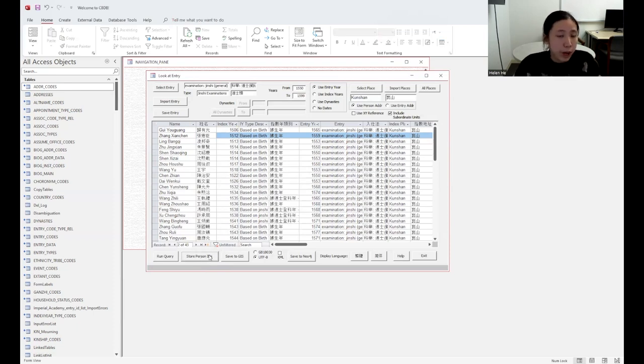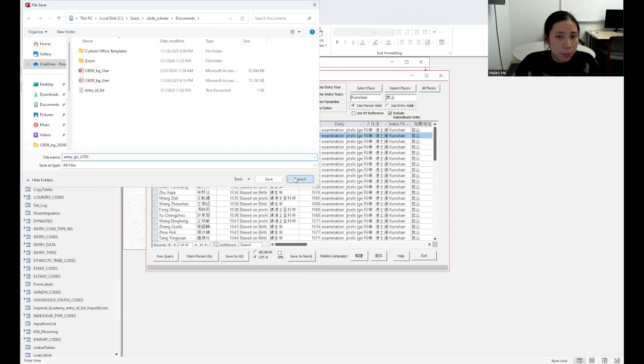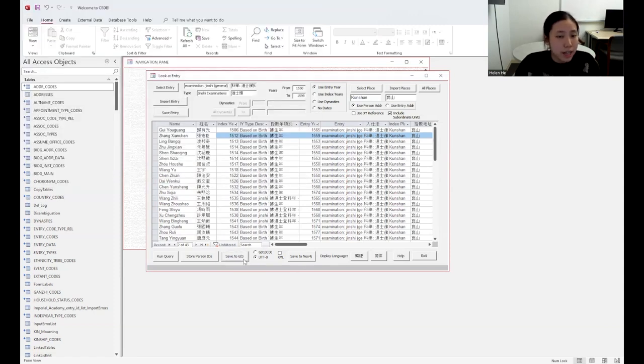But this is a very convenient way for you to have another round of search based on the same group of people. Maybe you can feed all of this data into a social network query, and you can visualize all of the social connections between all of these people who entered the government from Kunshan in this specific time frame. That is one use. And also there are a lot of other built-in functions. We can save this to GIS. We can save this to a file that GIS is able to process, and we can visualize where those people were from on a map, which is most likely Kunshan.